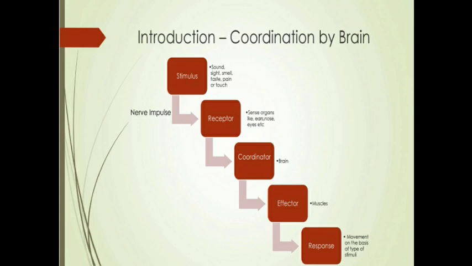Just to see this stimulus, it may be a sound, a smell, a taste, whatever it may be. The stimulus has been aroused. From there, the nerve impulse is carried and reaches the receptor. From the receptor, it moves towards a coordinator, that is the brain. From the coordinator, the motor nerves reach the effector, either muscles or glands, and from the effector the response takes place, that is, by the movement of the body. So this is the step which carries.